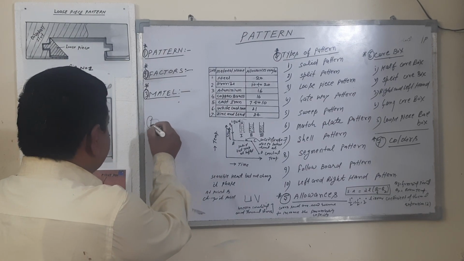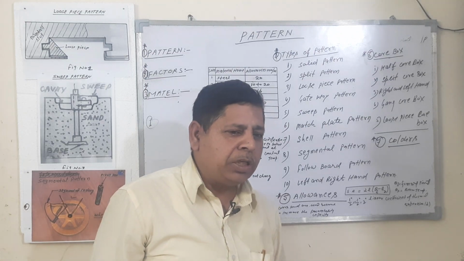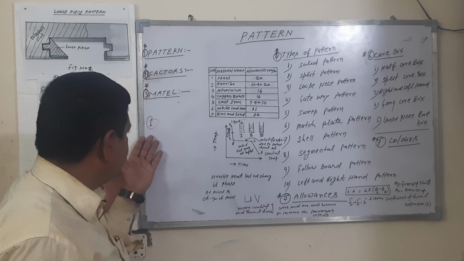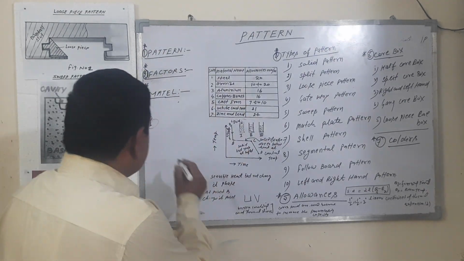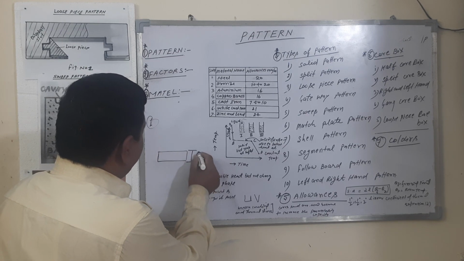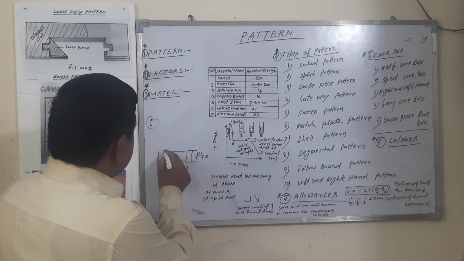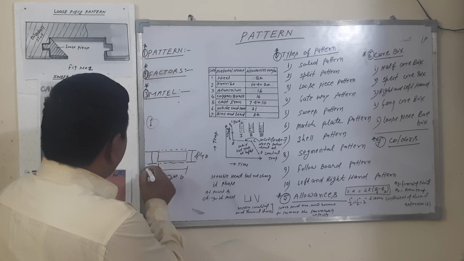First is the shrinkage allowance. The shrinkage excess dimension is put on the pattern. Second is the machining allowance. Here is the actual dimension, diameter of 40, length 200. This is the allowance. So here the diameter is 44.